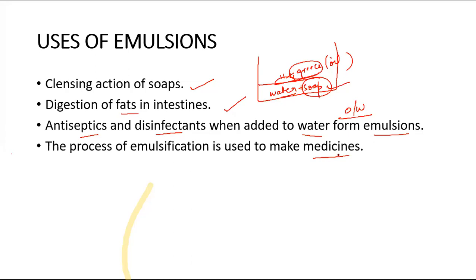body. Why? Because there is a vast surface area, and because of the moderate particle size, that is 1 nanometer to 1000 nanometer, this is comfortable for the body cells to absorb and to kill the germs. Okay, so that's why the colloidal form as well as emulsification is used to make medicines. So these are some general uses of emulsions.